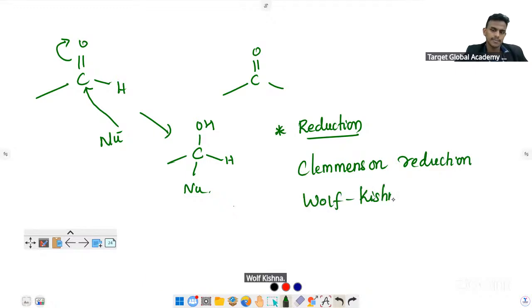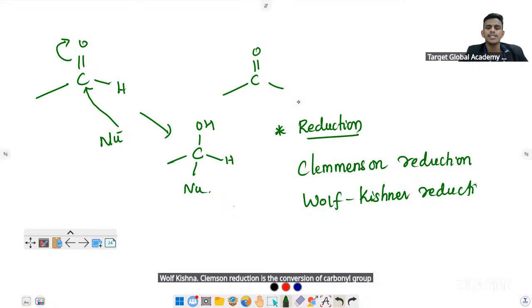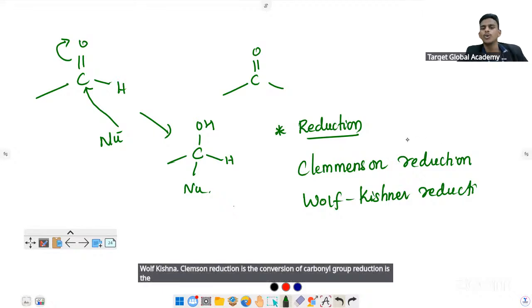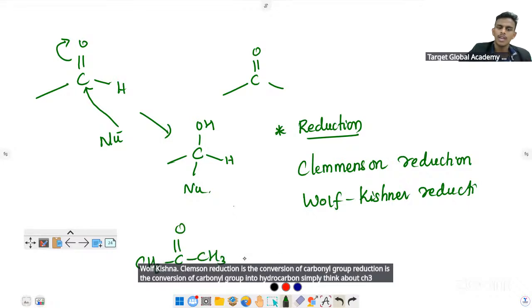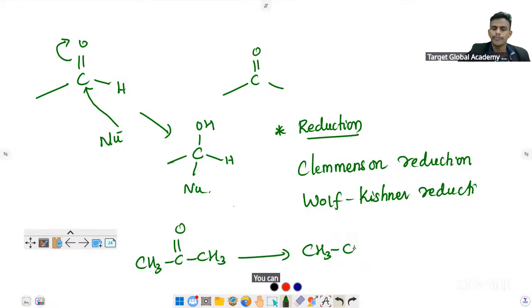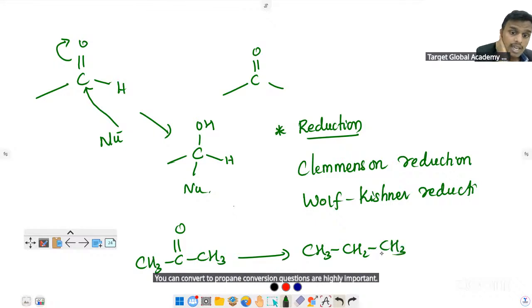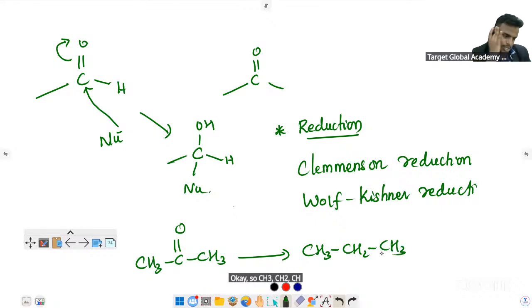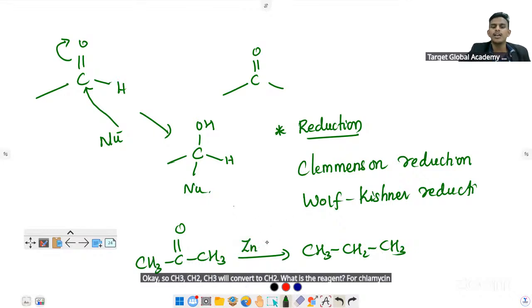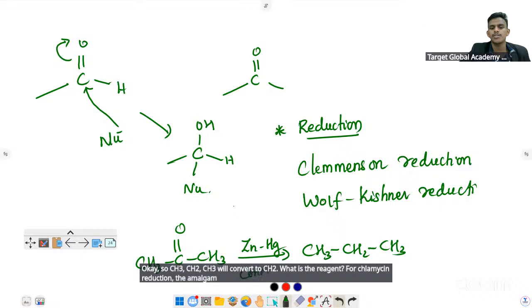Clemmensen reduction is the conversion of a carbonyl group into a hydrocarbon. Simply think of CH3COCH3, which you can convert to propane. Conversion questions are highly important. So CH3COCH3 will convert to CH3CH2CH3. What is the reagent for Clemmensen reduction? Zinc amalgam in the presence of concentrated HCl.